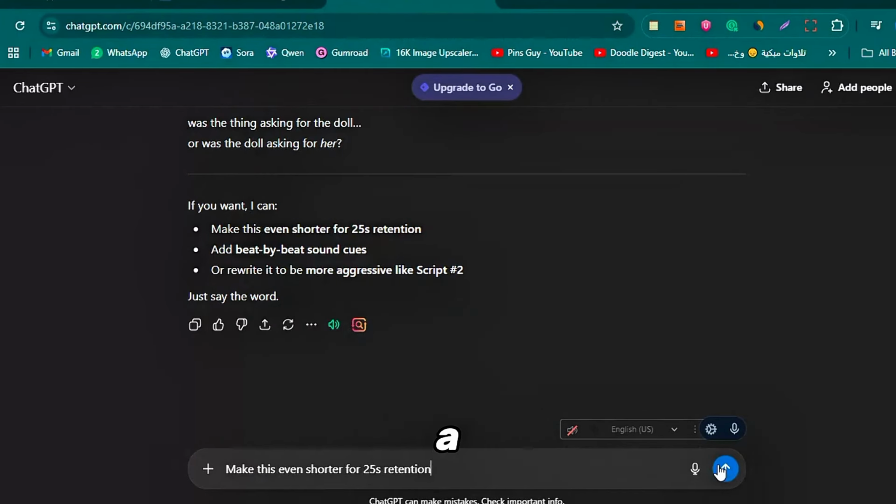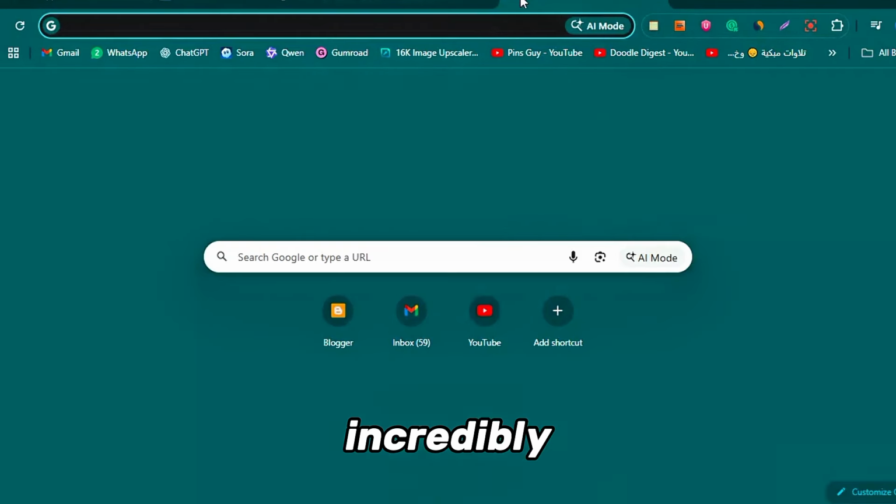To turn your text into a voice, we'll use ElevenLabs. I personally prefer this website because the voices sound incredibly human.